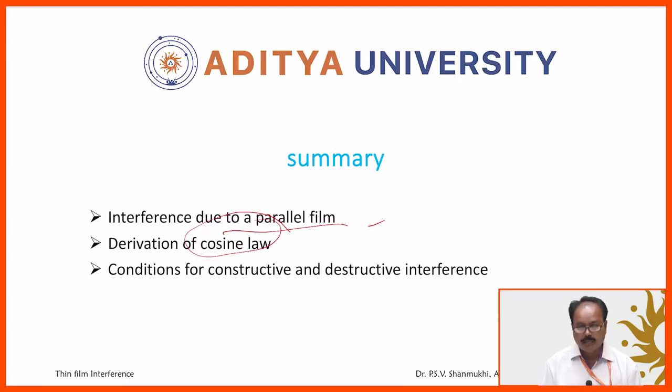So in this chapter, in this topic, what we have discussed is the theory of interference in the case of a parallel film or uniform thickness film, and we also derived the cosine law. We discussed the constructive interference and destructive interference conditions.